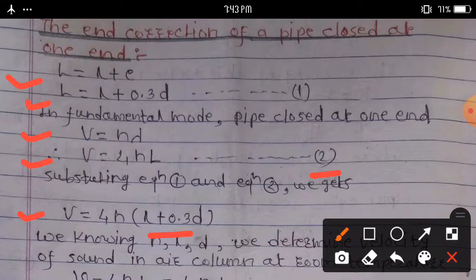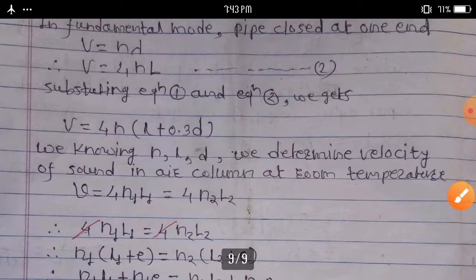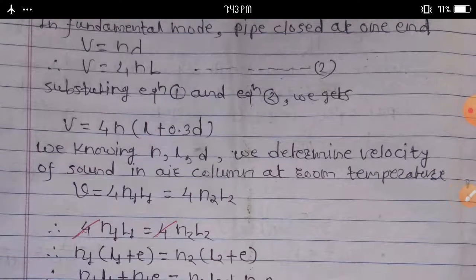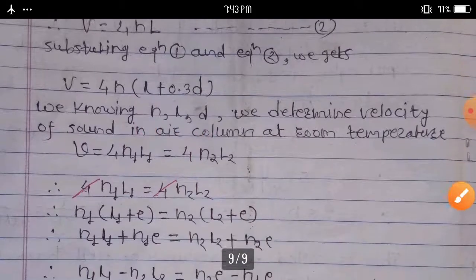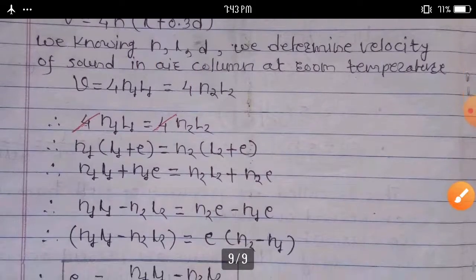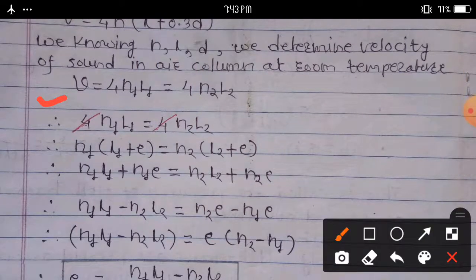Knowing n, small l and d, we determine the velocity of sound in the air column at room temperature by this formula, that is v is equal to 4n into (small l plus 0.3 into d). But we know that v is equal to 4 n1 l1 is equal to 4 n2 l2.